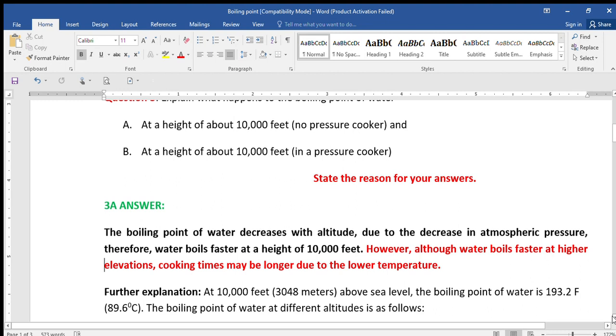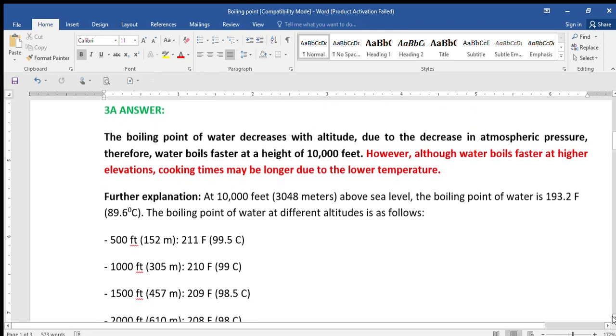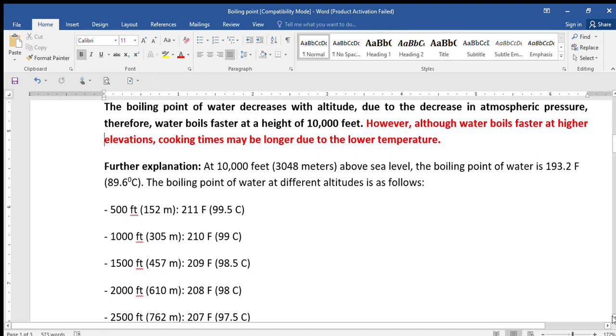we have noticed. Now, further explanation, as you can see on the screen, at 10,000 feet above sea level, the boiling point of water is 193.2 Fahrenheit, which is 89.6 degrees centigrade. You can see the temperature is lower, but the cooking will not be properly done. So your water will boil faster because the boiling point of water has decreased, but your cooking may not be carried out